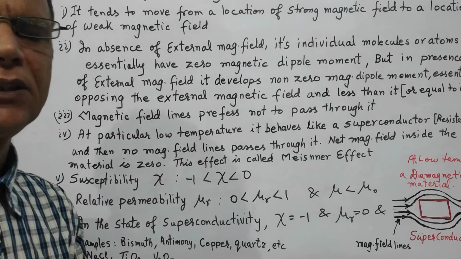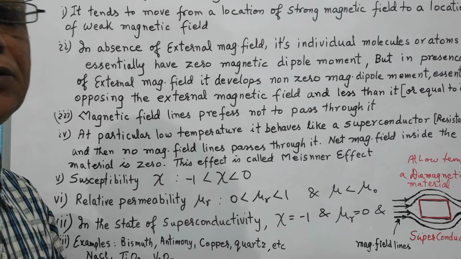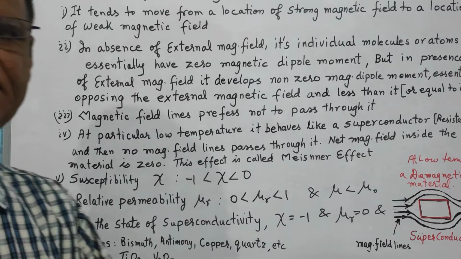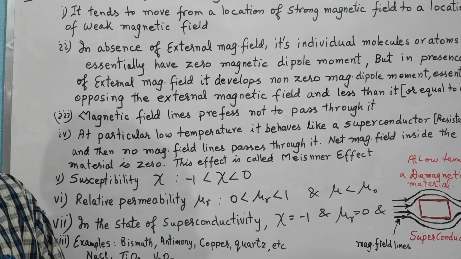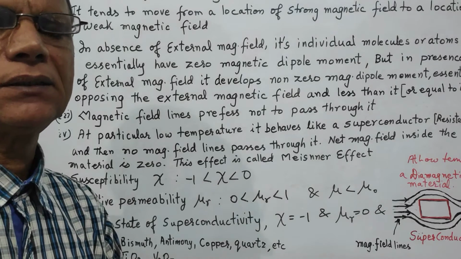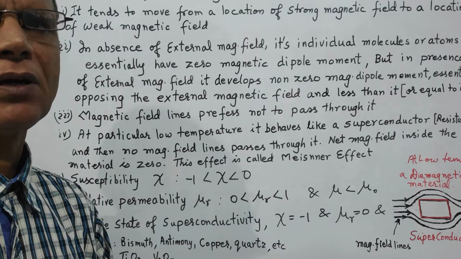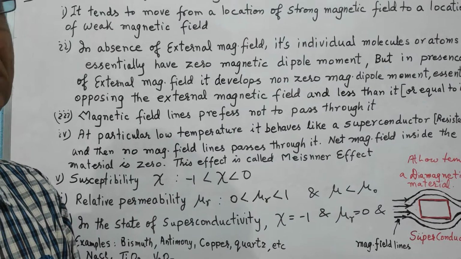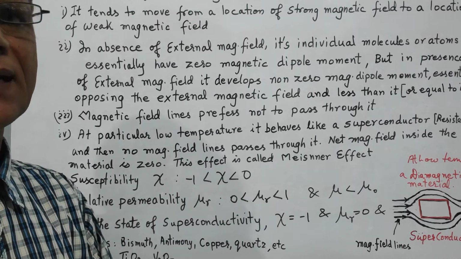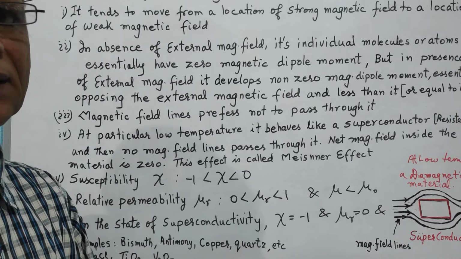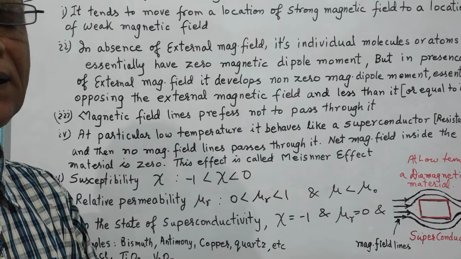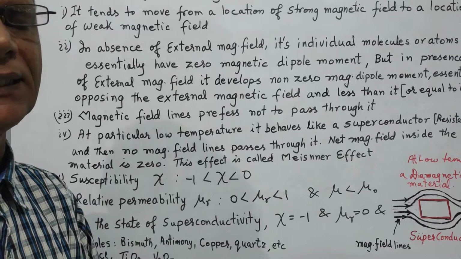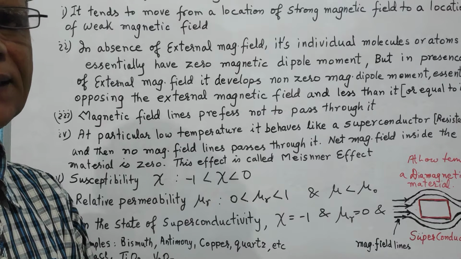Dear students, today we shall continue talking about the diamagnetic material, the properties of diamagnetic material. You see, we have already discussed that diamagnetic materials do not have any magnetic dipole moment in the absence of any external magnetic field.